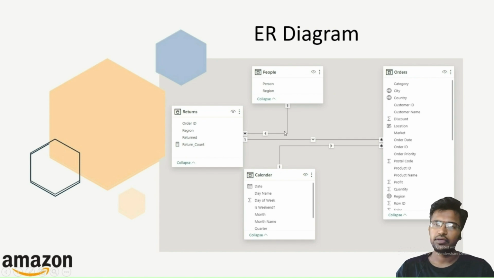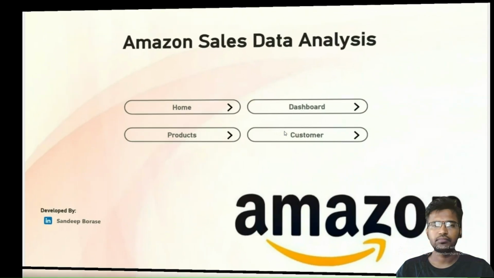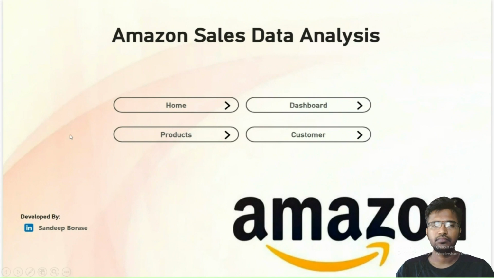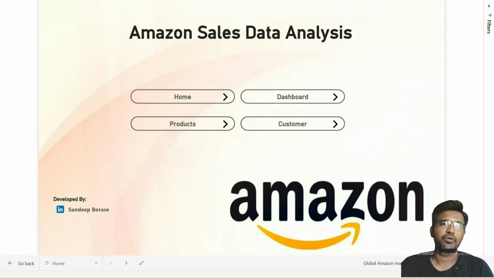Now let's move to the dashboard. So welcome to the dashboard. Using Power BI, I have created three report pages to analyze data. The first one is the dashboard, that is sales analysis.